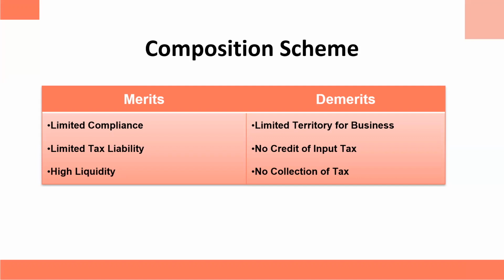Under this scheme, credit of input tax paid on the purchases from other taxpayers will not be allowed, because you cannot collect tax from your sales. If you are selling something to the customer, you cannot collect tax. Similarly, if you have paid certain tax, you cannot claim that as ITC, because you are paying from your own pocket. So no tax collection would be there, no ITC would be there, simply pay money from your own pocket. Third point, no collection of tax, that I already explained to you.